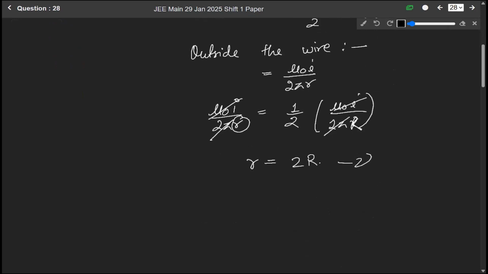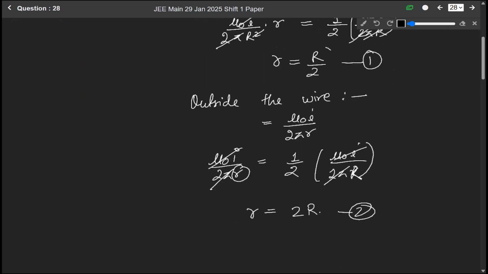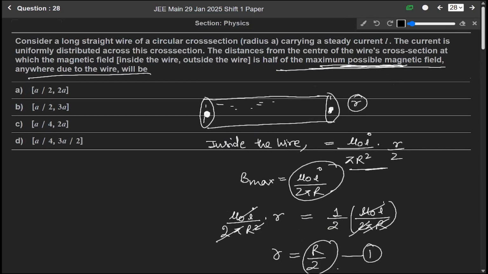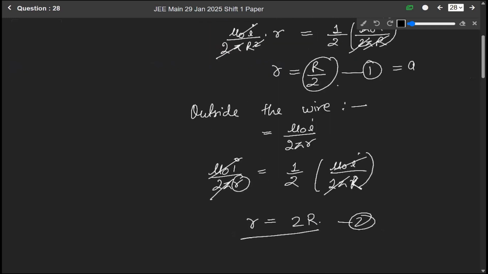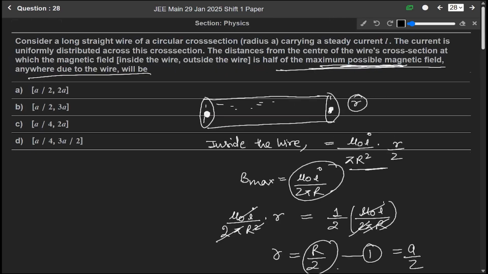So for the first case, r is equal to R by 2, meaning inside the wire, and for outside the wire r will be equal to 2R. They have taken R as A, so it will be A by 2 and 2A. So option A is the correct answer.